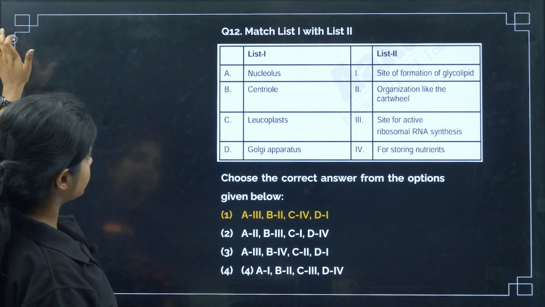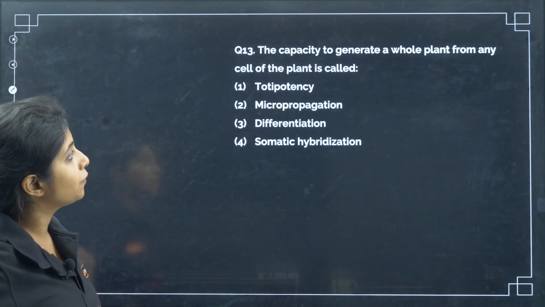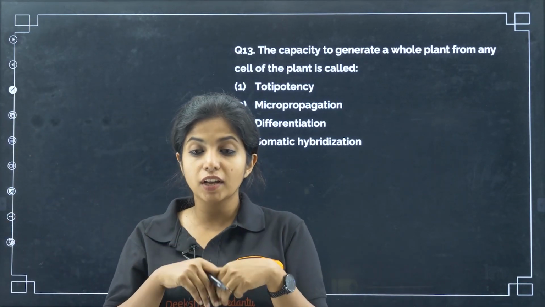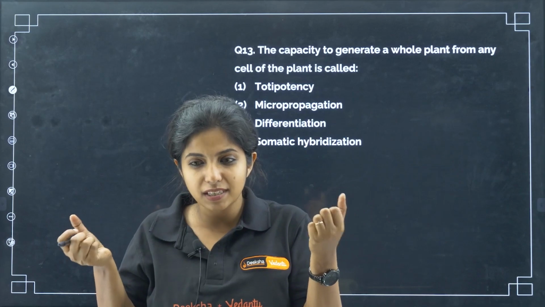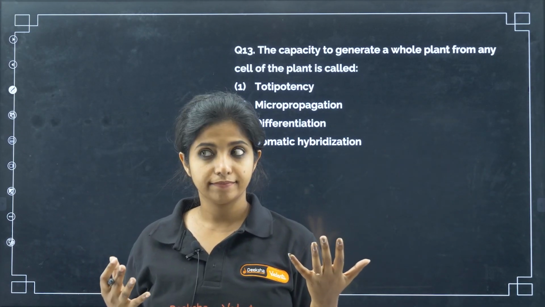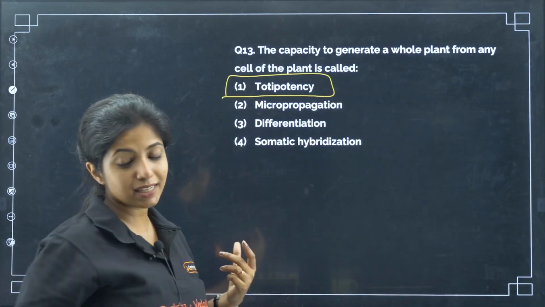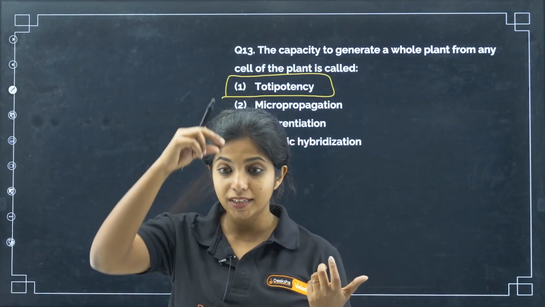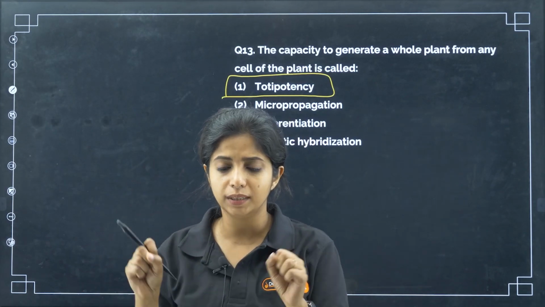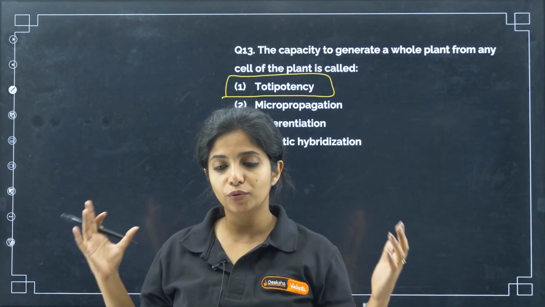Now, the capacity to generate a whole plant from any cell of the plant is called, suppose there is one cell that can give rise to the whole plant, what do you call this ability? This is known as totipotency. In plant cells, meristematic cells are there towards the tip. If you take a part of these cells and let it grow, providing a nutrient medium, it will grow to a whole new plant, my dear children.